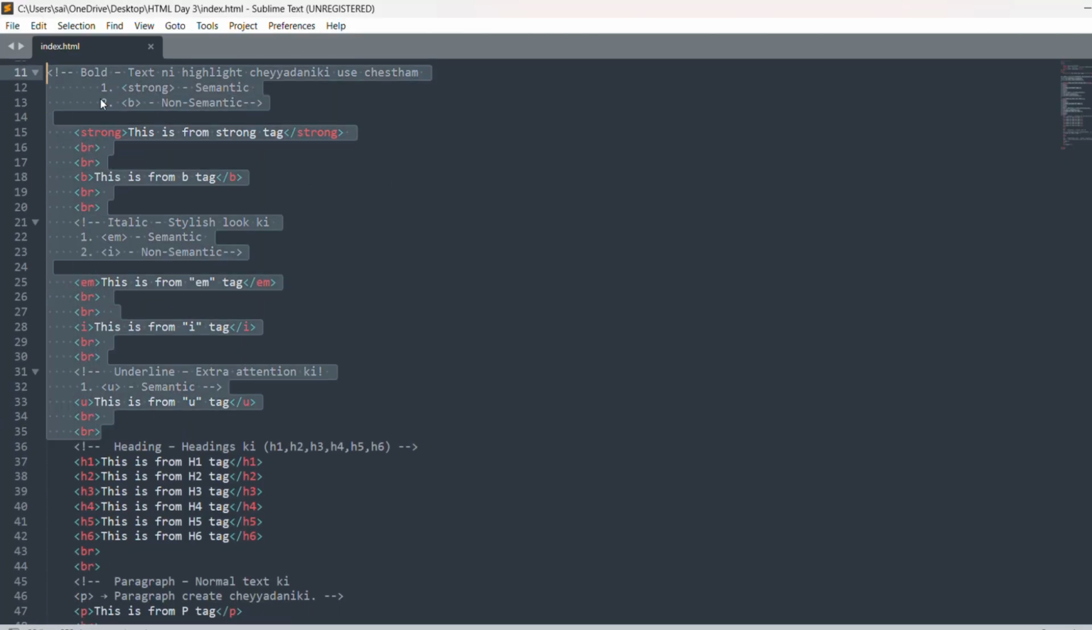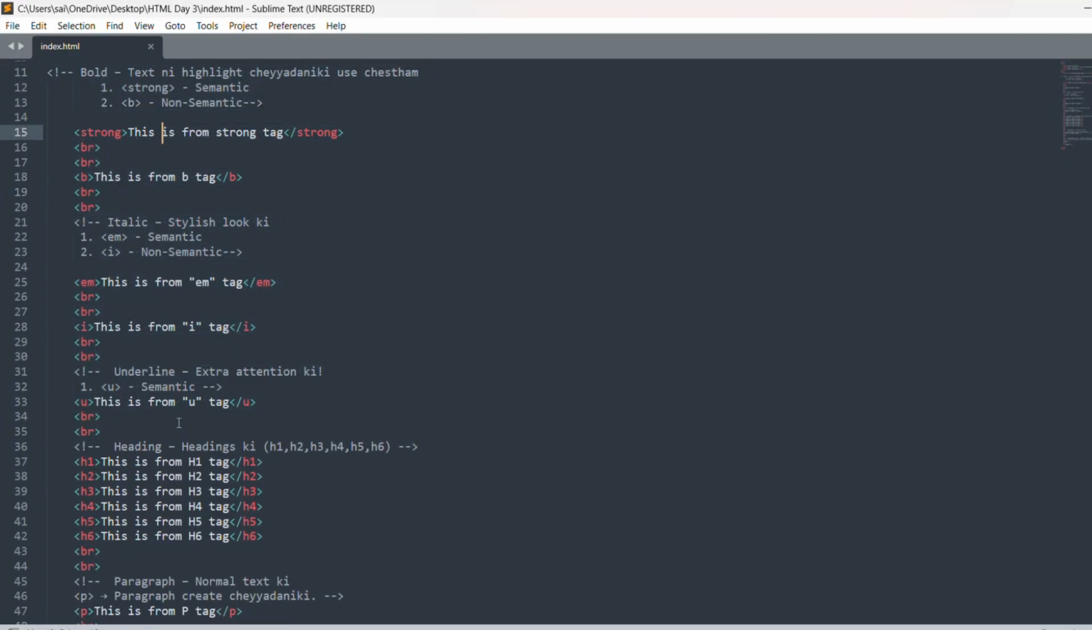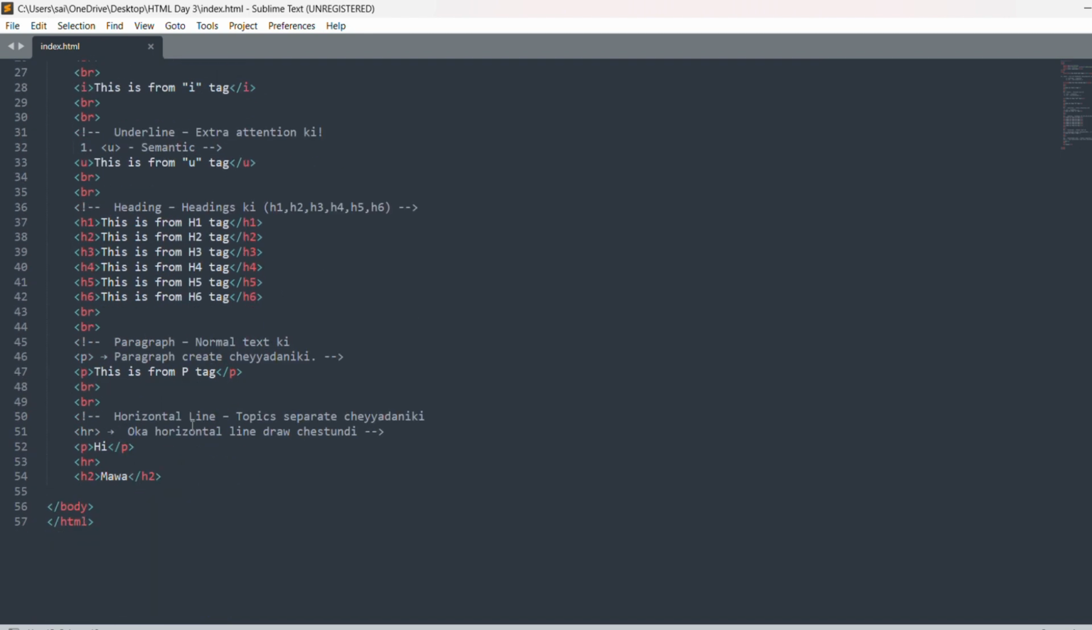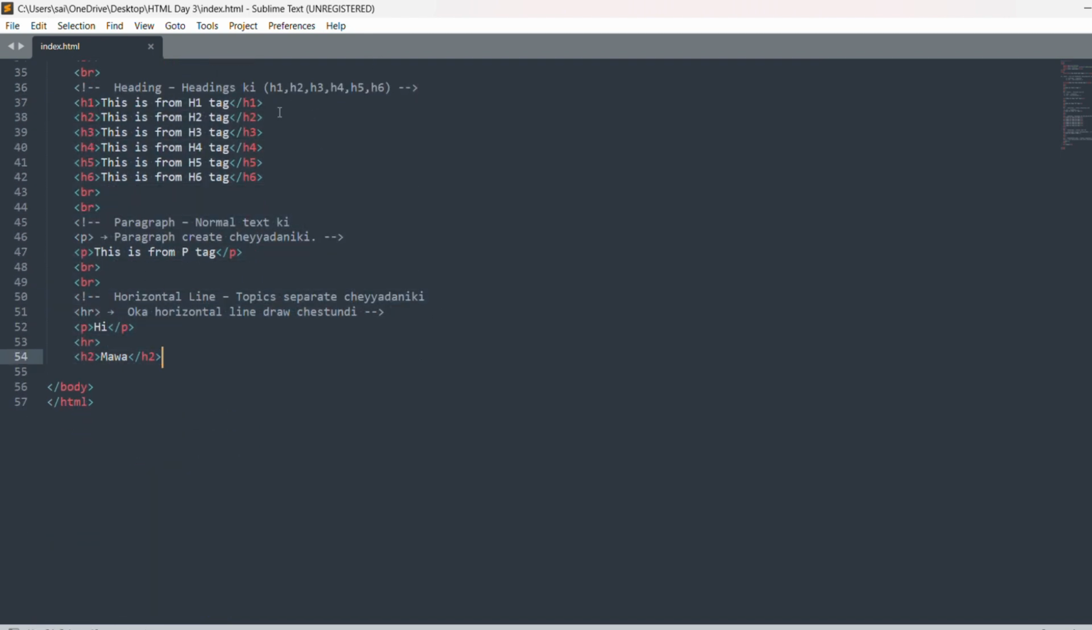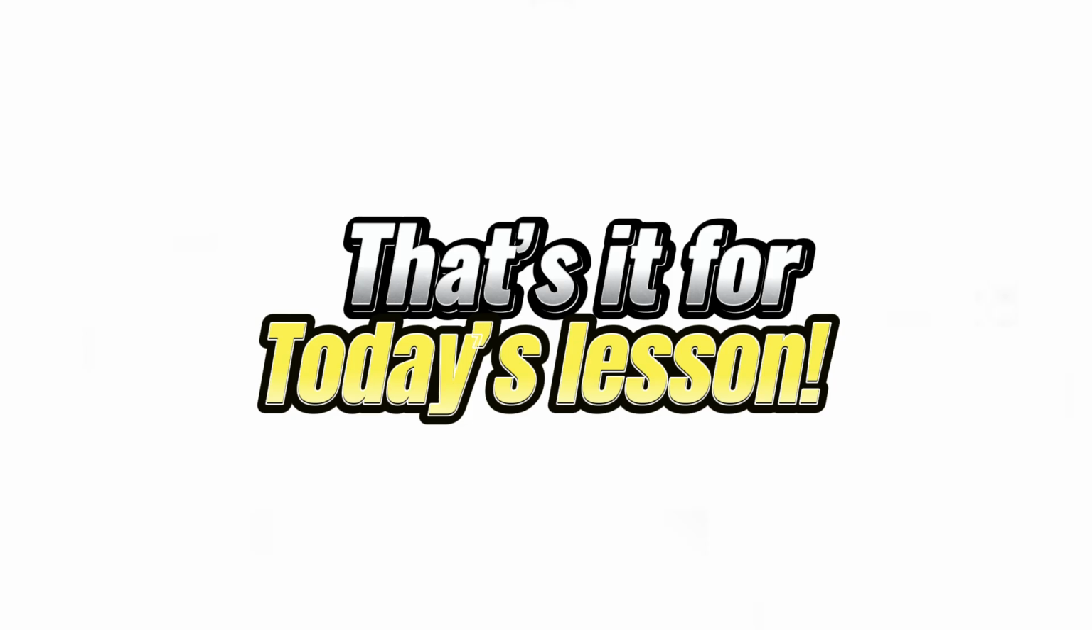Paragraphs: P tag helps structure text neatly. Line break: BR tag moves text to a new line. Horizontal line: HR tag creates a break between sections. That's it for today's lesson.